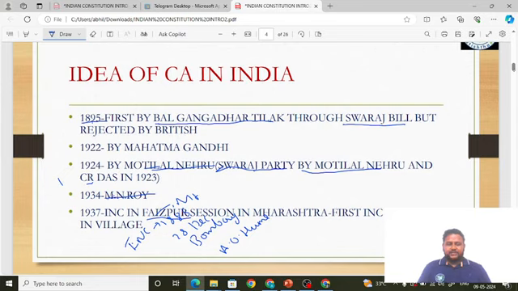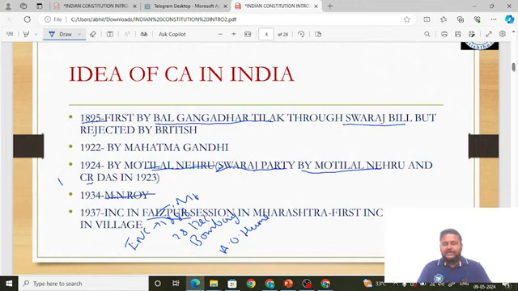Okay, so first was 1895 by Bal Gangadhar Tilak, we have to remember. Next, Mahatma Gandhi ji. Next, 1924 by Motilal Nehru. Before that, in 1923, a famous event happened, they formed the Swaraj Party. By whom? Motilal Nehru and C.R. Das. But C.R. Das didn't put forward the demand for Constituent Assembly. It was put forward by Motilal Nehru, friends, not C.R. Das. And in 1934, the formal demand for Constituent Assembly was made by M.N. Roy.